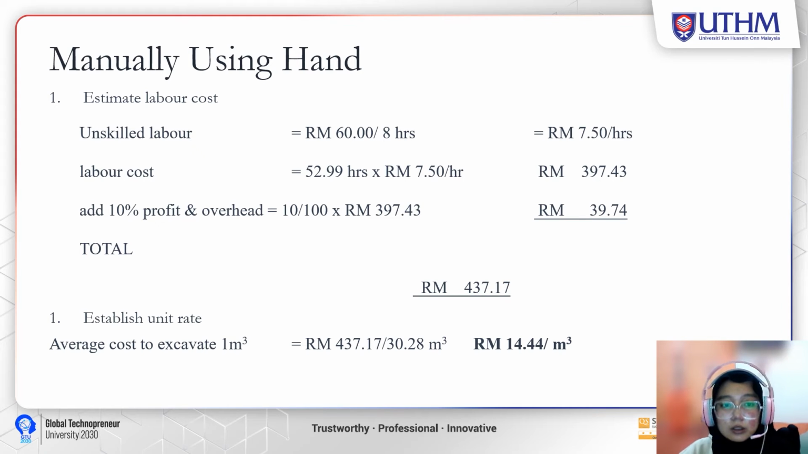So the total estimate labor cost is 437.17 ringgit. The next one is the established unit rate. To calculate the average cost to excavate, we take the total estimate labor cost, which is 437.17, and divide by the reduced level excavation, which is 30.28, and so the average cost to excavate is 14 ringgit and 44 per meter cube.